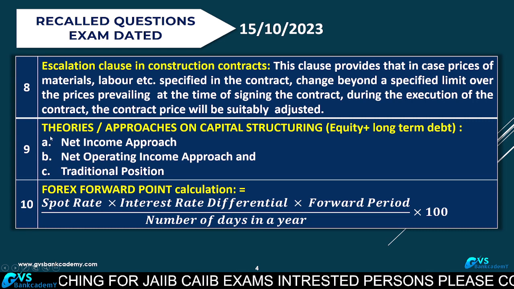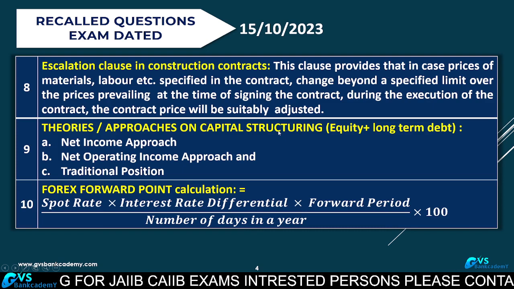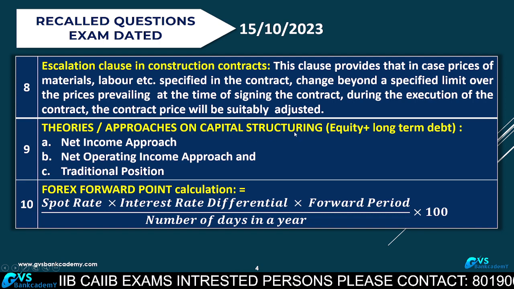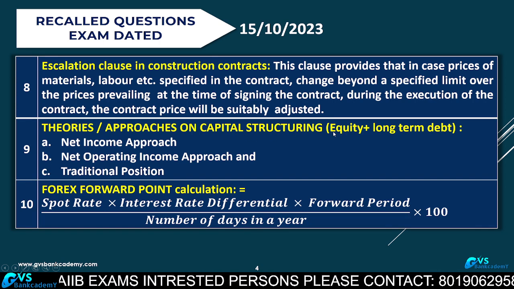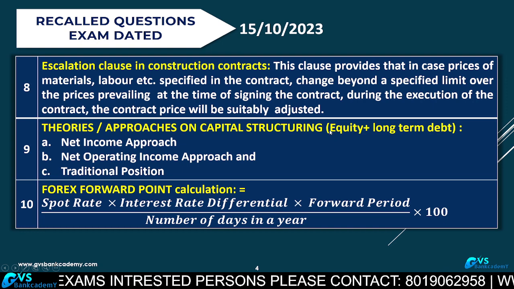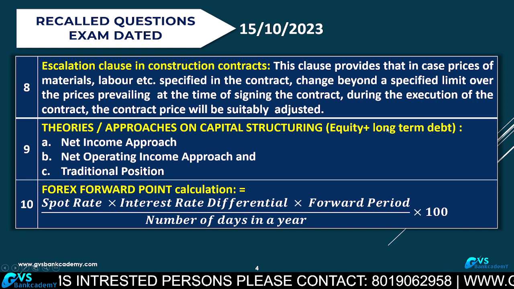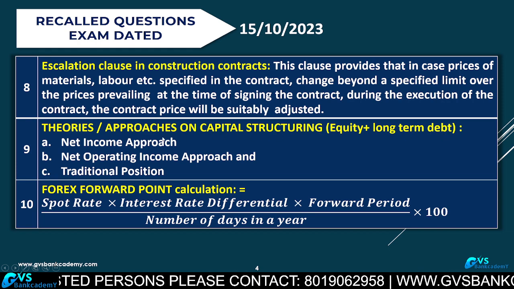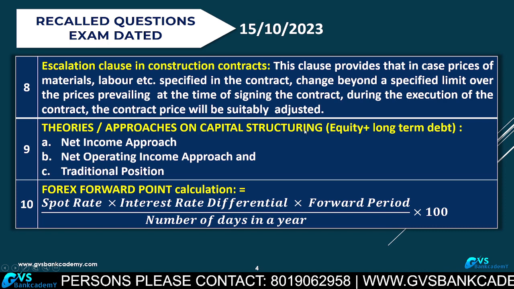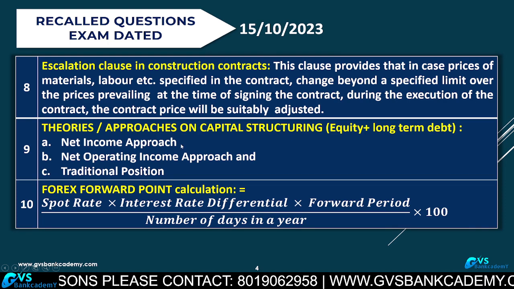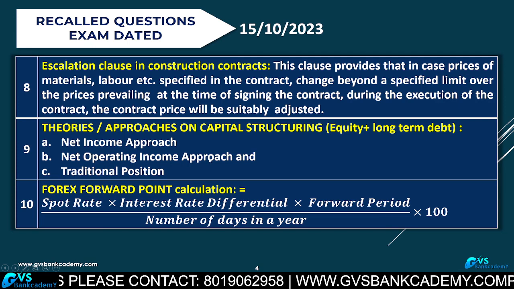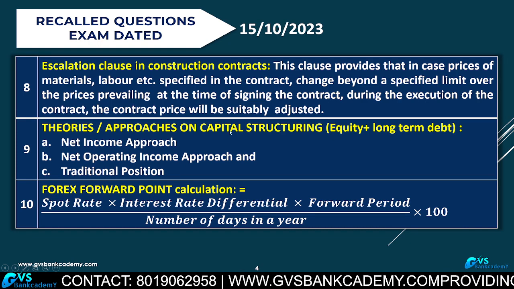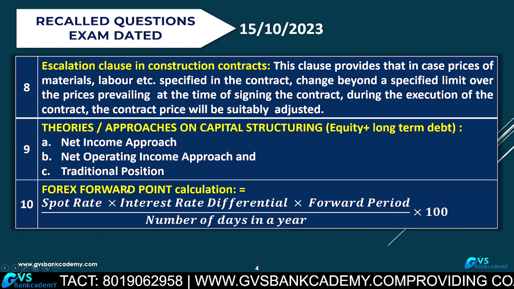Question number 9. Theories and approaches on capital structuring. First you have to know what capital structuring means. Capital structure consists of own capital, equity, net worth or capital, preference capital, reserves, plus long-term loans, long-term debt. That is called capital structure. What are the approaches for calculation of capital structure? Net income approach, net operating income approach and traditional approach. Very, very important this is. First you have to understand the cost of capital.